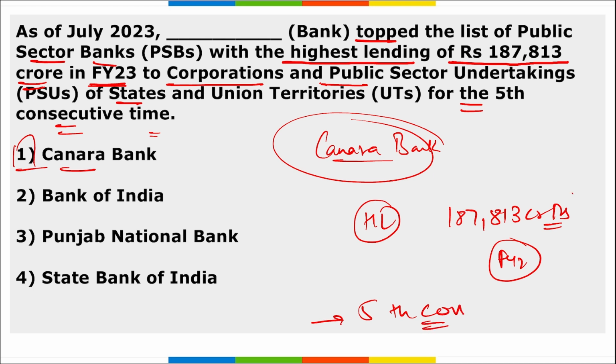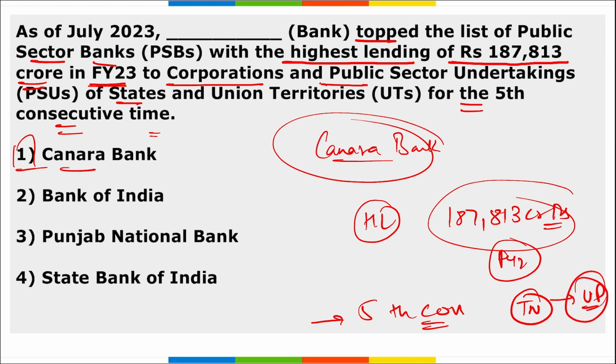Apart from this, remember this amount totals about 45% of the total lending of all the public sector banks in the financial year 23. Also remember, Tamil Nadu has the highest debt, meaning they have taken the highest amount of loan from these banks, followed by Uttar Pradesh in second position. The loan Tamil Nadu has taken is around 7.54 lakh crore rupees, whereas UP, in second position, is at 7.1 lakh crore rupees. So it is Canara Bank that has topped here.